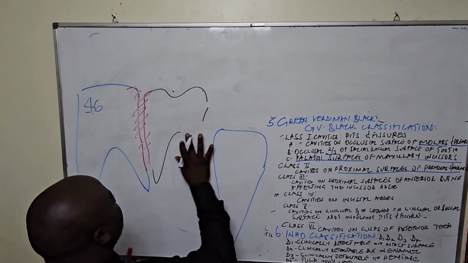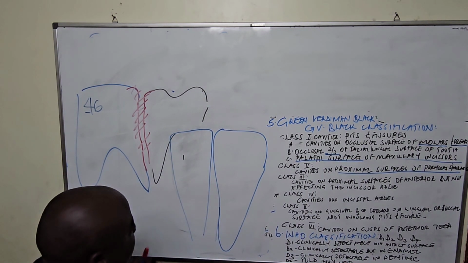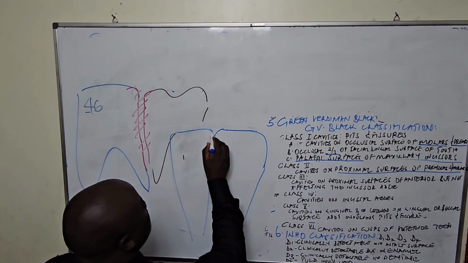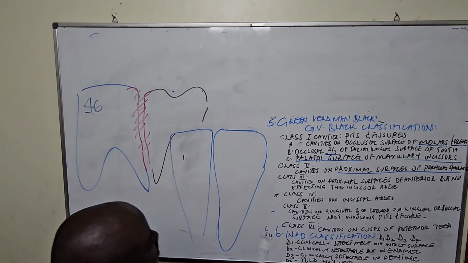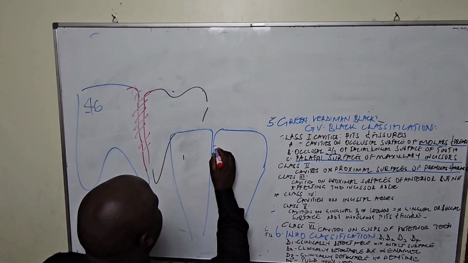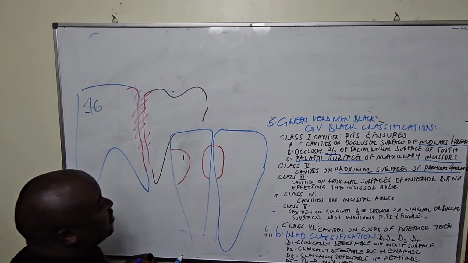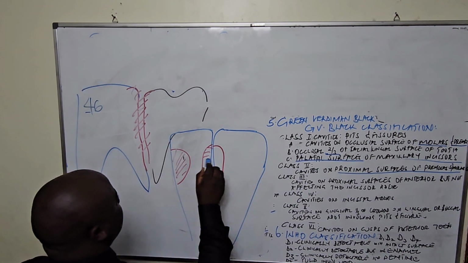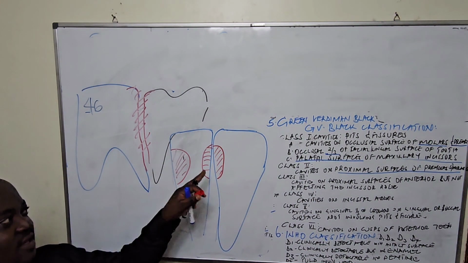But not involving the incisor edge. What do we mean? The incisor edge is this one, which bites. So we are saying the cavities which do not involve the incisor edge. It means that we can have caries up to here, or up to here, or even up to here. This is class 3 cavities. These are class 3 cavities.